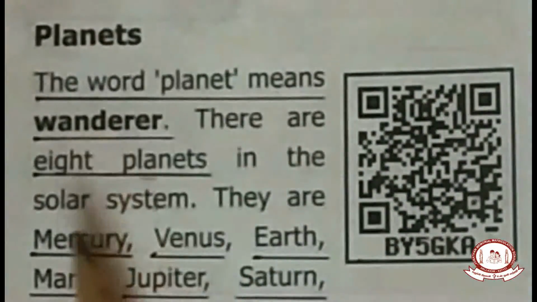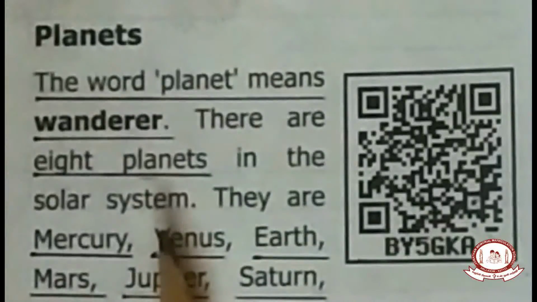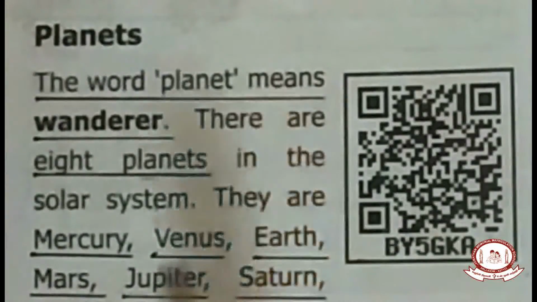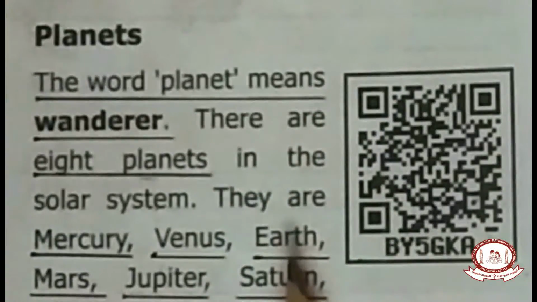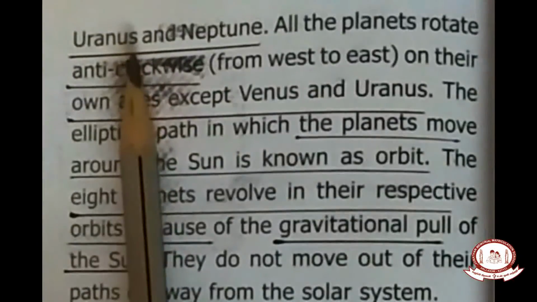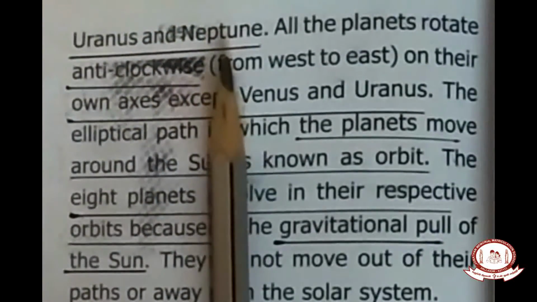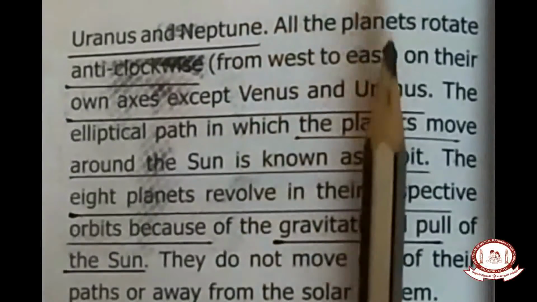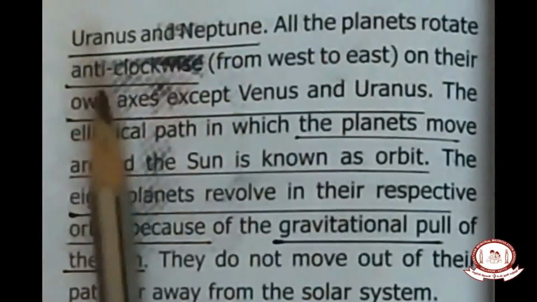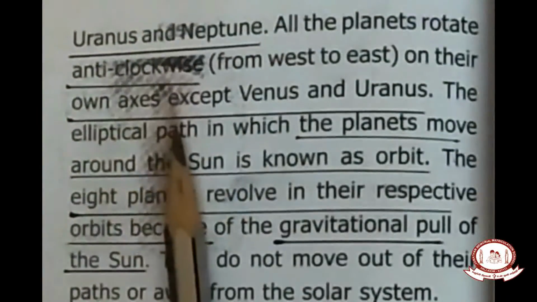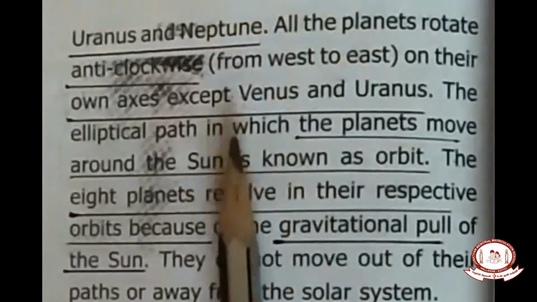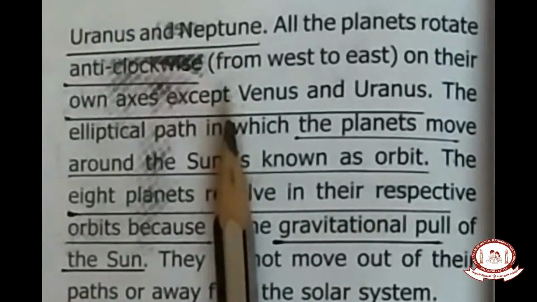Usually there are 8 planets in the solar system. Can we name them? Mercury, Venus, Earth, Mars, Jupiter, Saturn, Uranus and Neptune. All the planets rotate on their own axis from west to east. Do you understand, children?